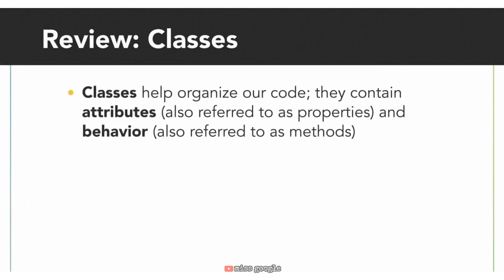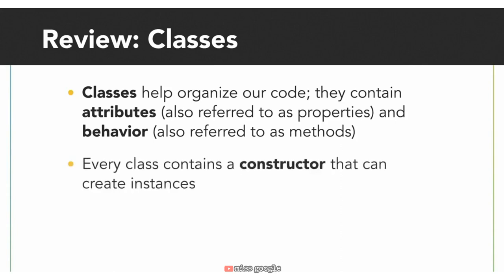So what are the big takeaways from this chapter? First, in Java, we can create classes to organize our code. In our previous example, we used a triangle class to organize data related to a triangle, as well as how we can calculate things from triangle data. A class contains attributes and behavior, also called properties and methods. Every class also contains a constructor, which is a specific type of method that allows us to create instances of the class.